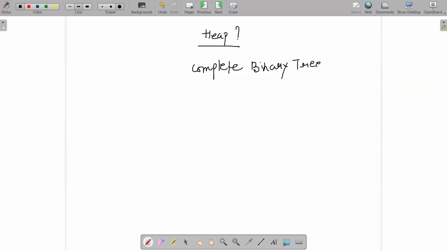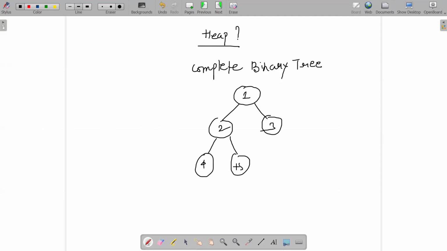What have we discussed as per the definition? What is a complete binary tree? Can you let me know on this? Heap is a complete binary tree. That means if I am having a binary tree, right? 1, 2, 3, 4, 5, 6, 7, right? And let this be 8.